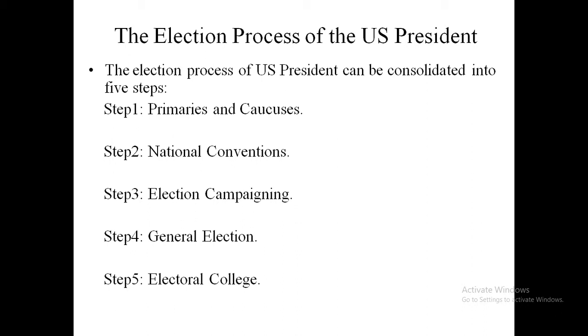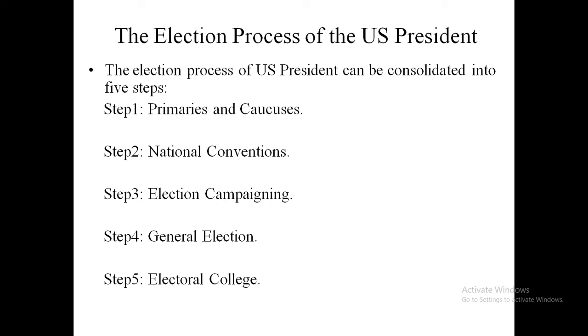It means that all the 50 states have different constitutions, as a result of which there are different rules and regulations for each state. Now I will discuss step one, that is primaries and caucuses.